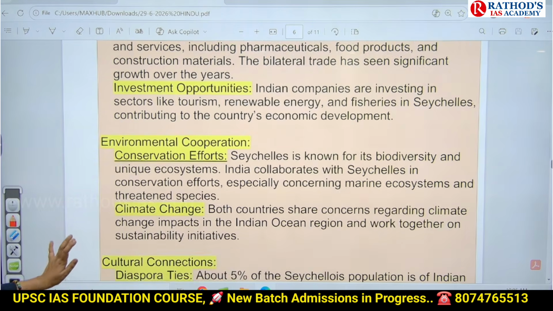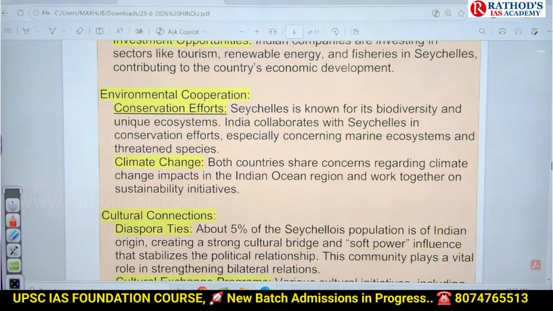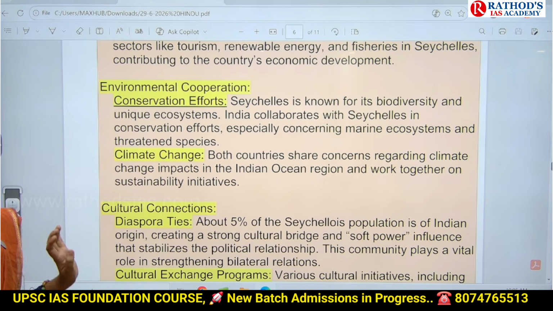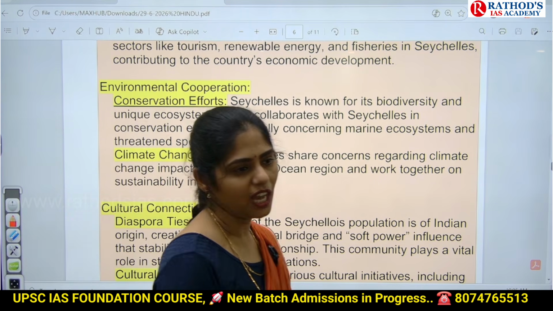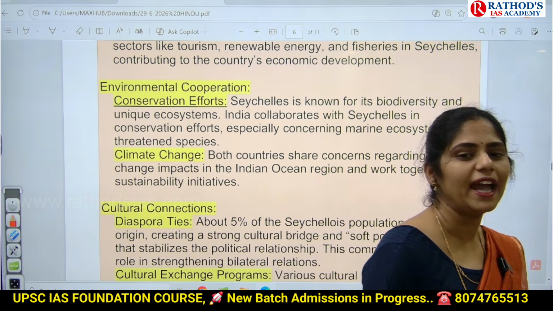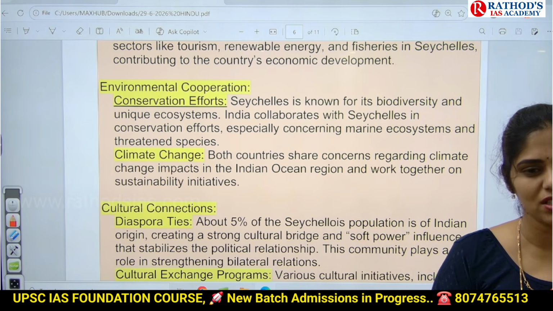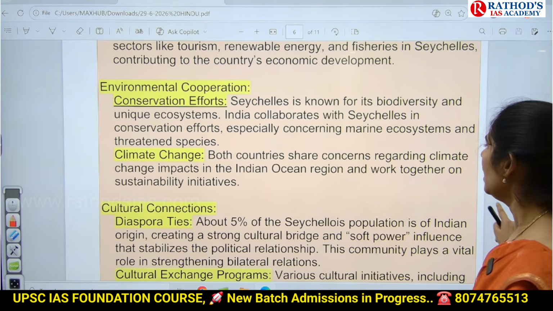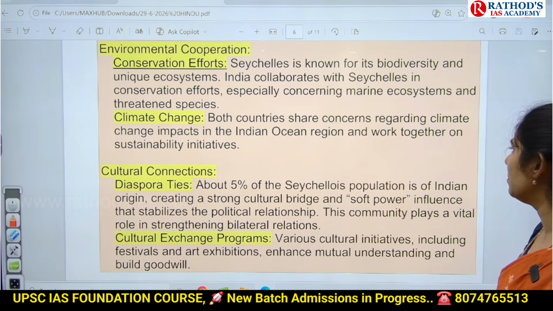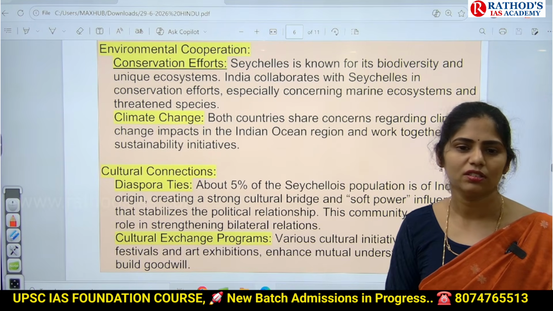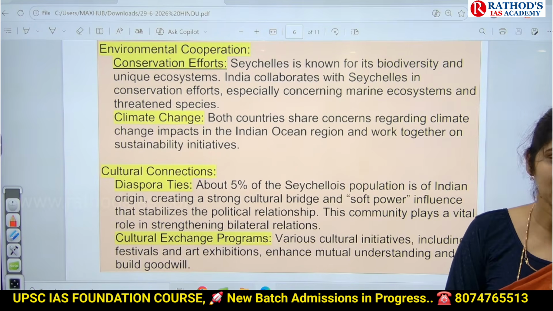And next one is environmental cooperation. Seychelles is known for biodiversity conservation, and it is having unique ecosystem. So if you are collaborating with the Seychelles, we can learn lessons like how they are focusing on marine ecosystem and how we can implement those best practices in our country. And next one here is related to climate change. Also, we can work together so that we can enhance sustainability.